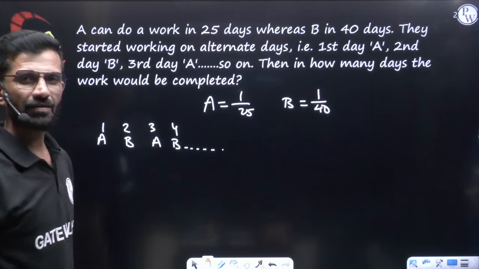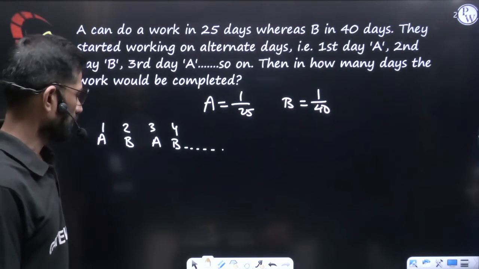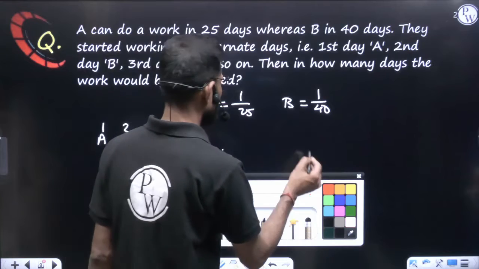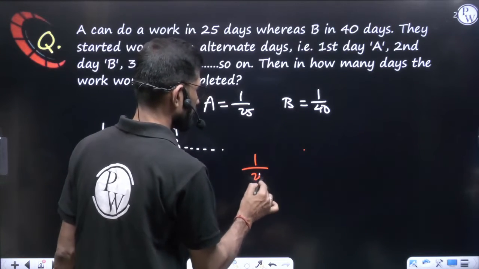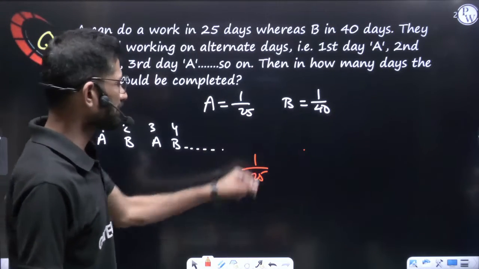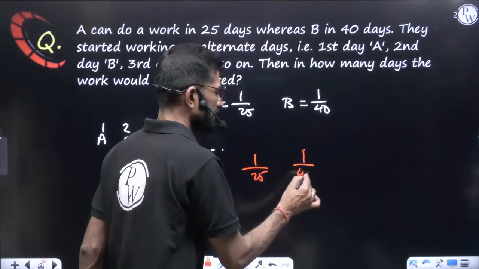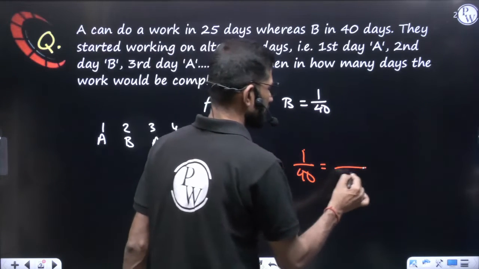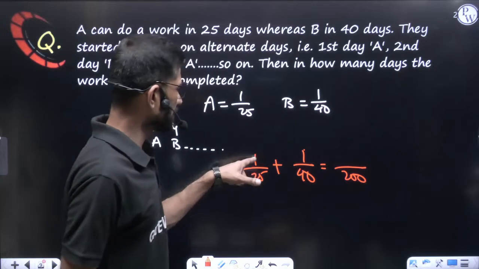Then in how many days would the work be completed? Now, first day who will come? A will come. How much work will he do? 1 by 25. Second day B will come. How much work will he do? 1 by 40. If you add both, the LCM will be 200, and the numerator will be 8 plus 5,